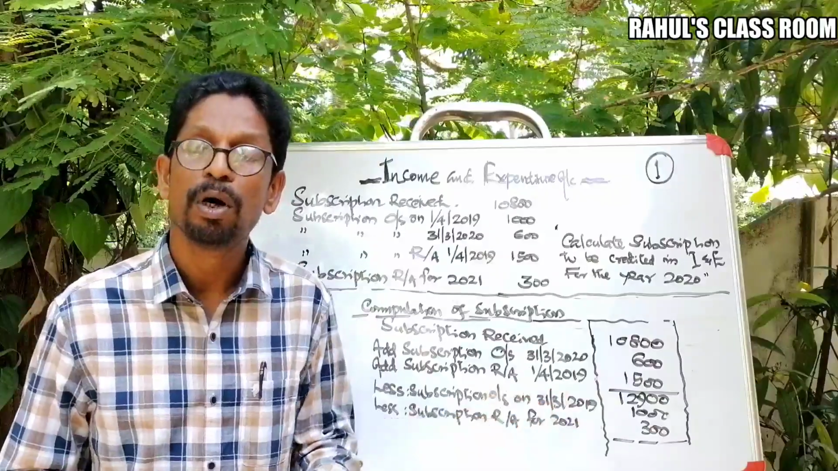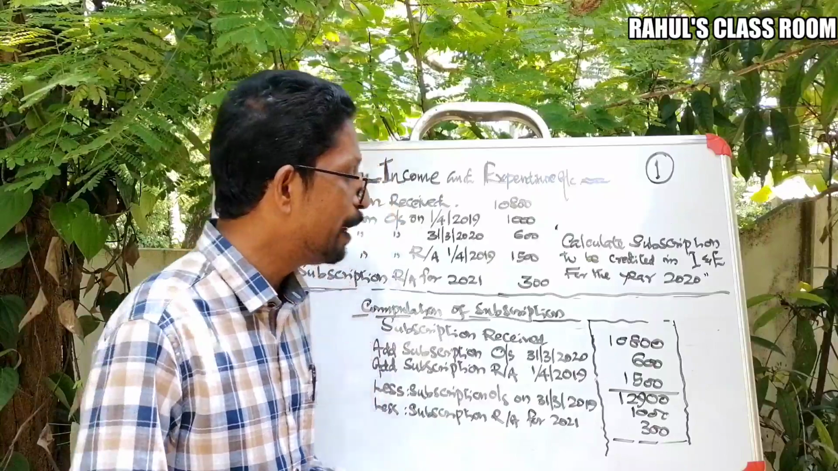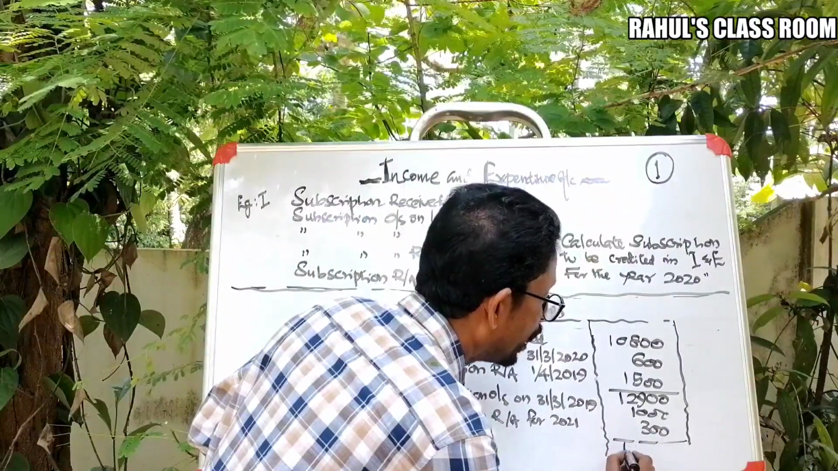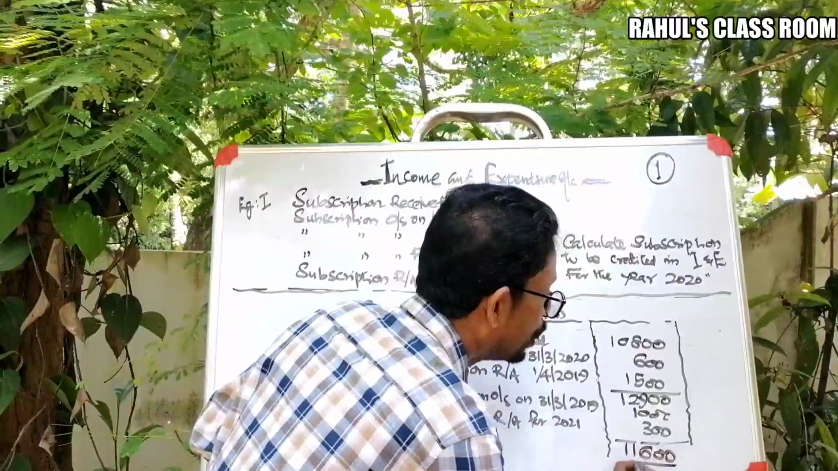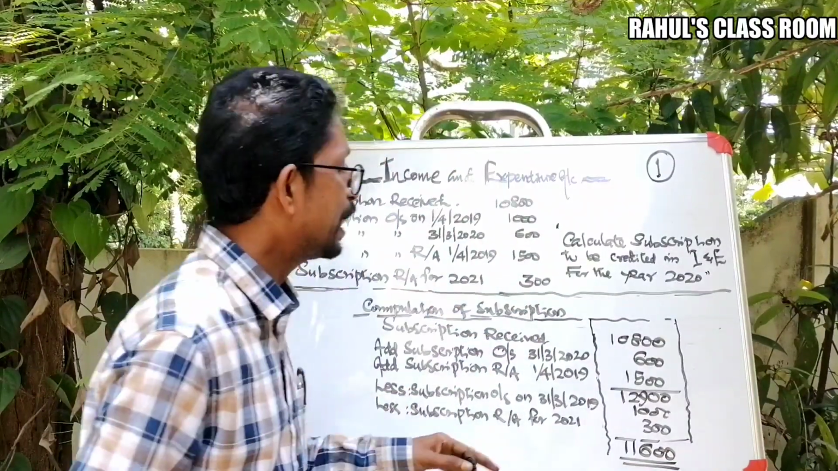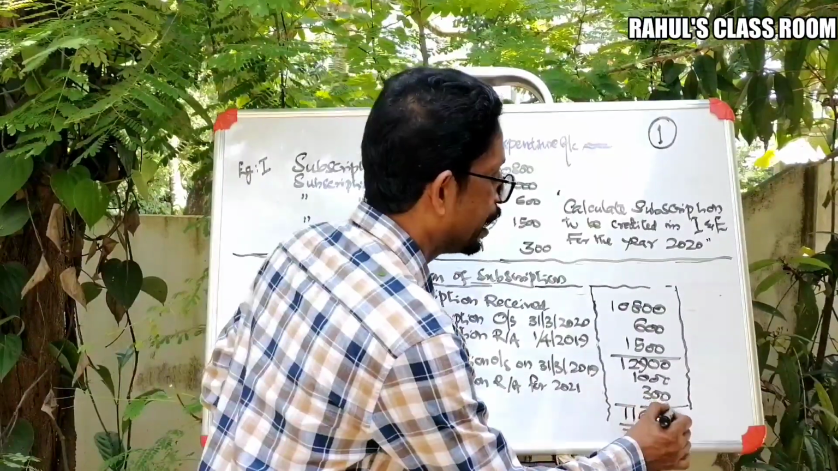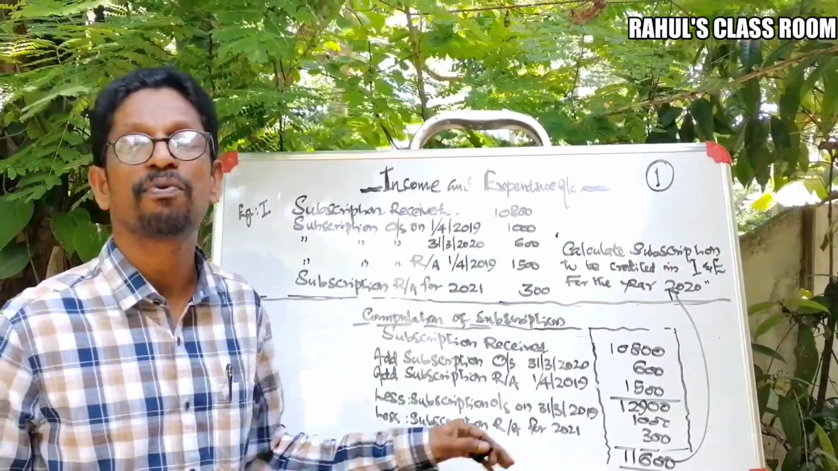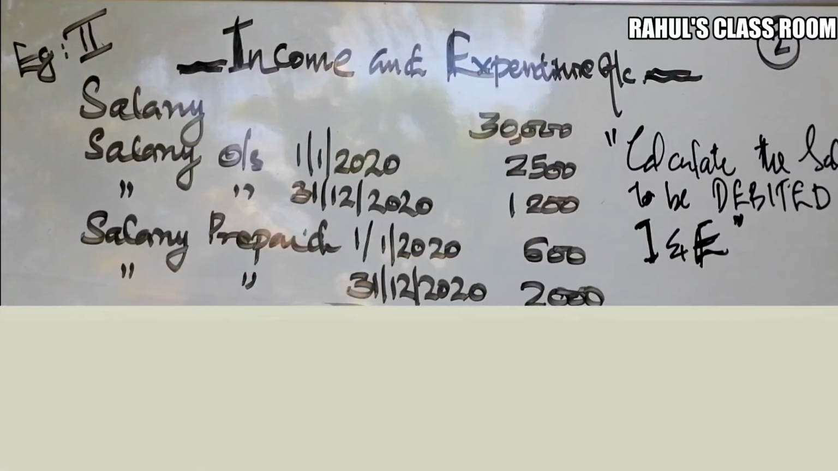Okay, therefore, the total amount of subscription to be credited in income and expenditure account is equal to 11,600. Okay, so 11,600 is the amount of income of subscription to be credited in the income and expenditure account for the year 2020. Okay, we are moving into the second example.